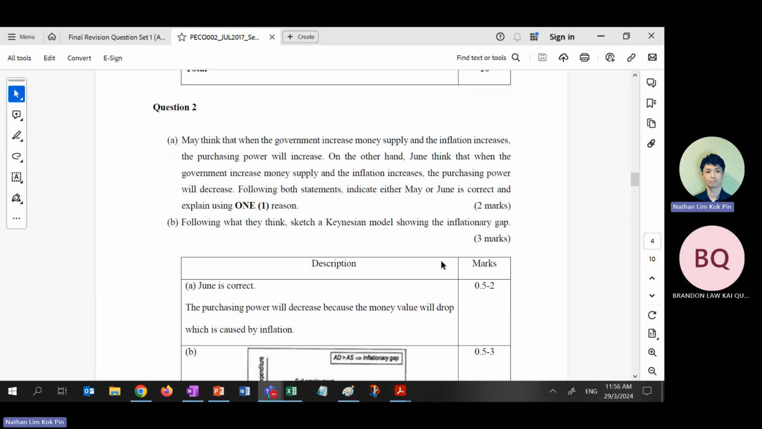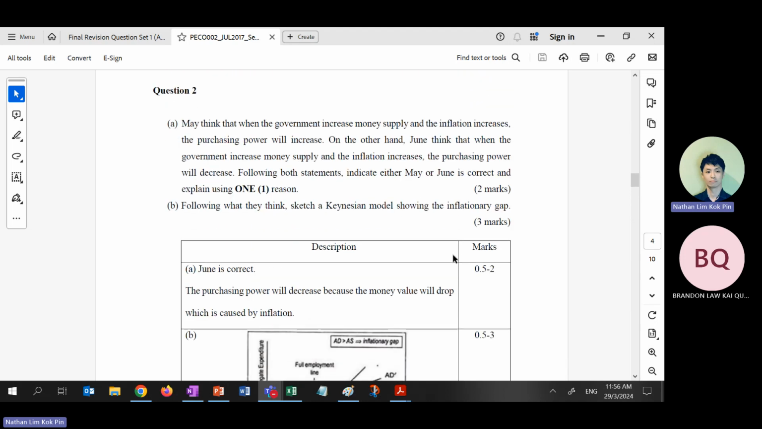I ask you to do this thing, right? You may think that if the government increases money supply, inflation increases. Actually, the correct answer is the opposite. But why is it related to chapter 5 and 6? Because I asked you to think that you must now know how to link the Keynesian model with the monetary policy.